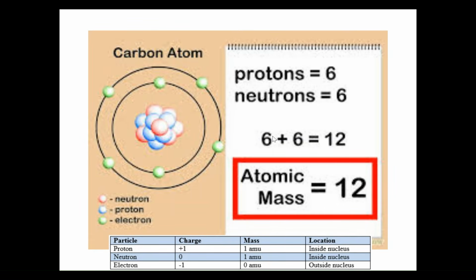And I also have 6 protons: 1, 2, 3, 4, 5, 6. That gives me an overall number of 12. That is the atomic mass of carbon. I'm only counting what is inside the nucleus, not the electrons on the outside. These guys weigh 0 AMU, which is why I'm not counting them in the overall atomic mass.